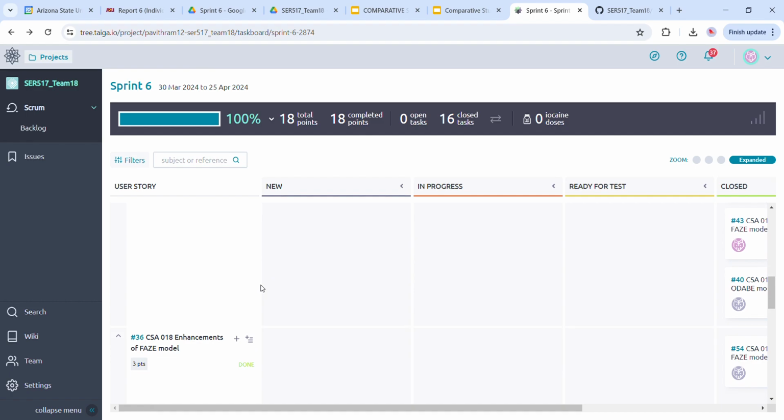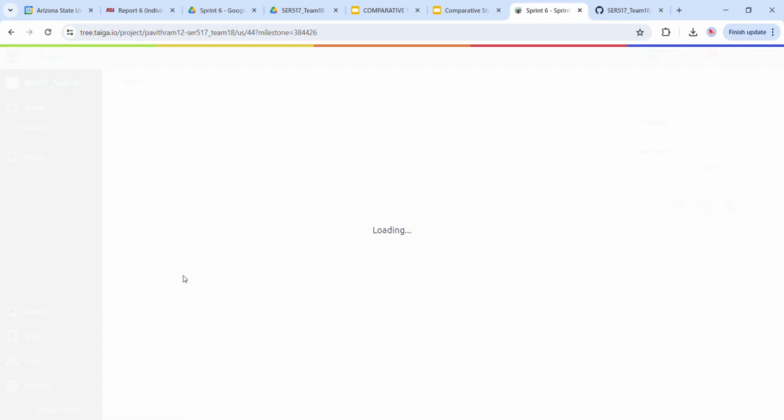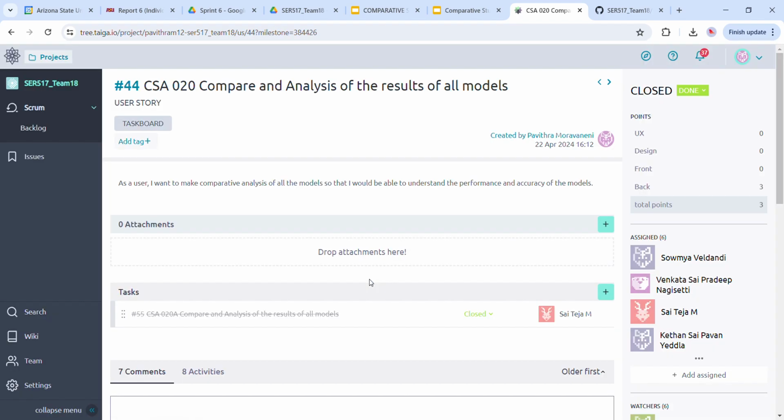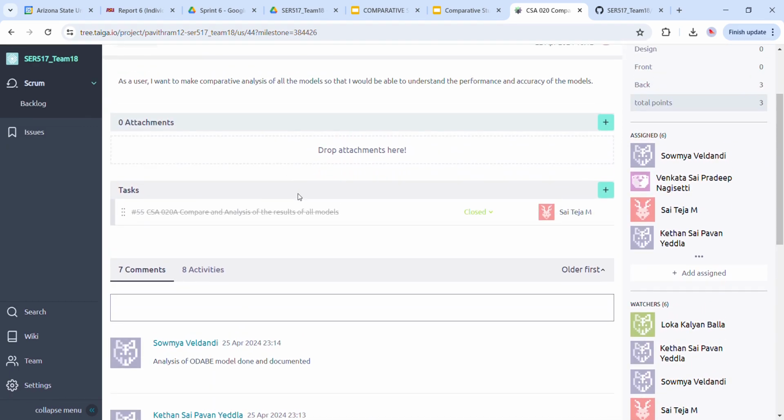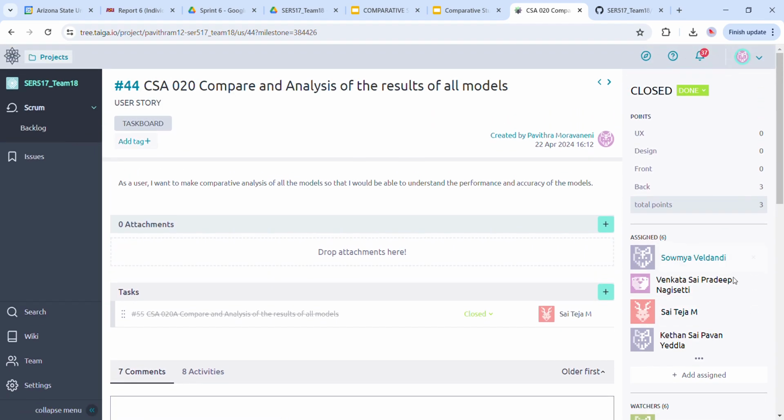Coming to the next user story, it is for the comparison and analysis of the results. The outcome of this project is to implement the models, enhance the code to get better performance results, and compare the training and testing time and the loss that we have got for all three models. This is the same user story allotted to all of our teammates.